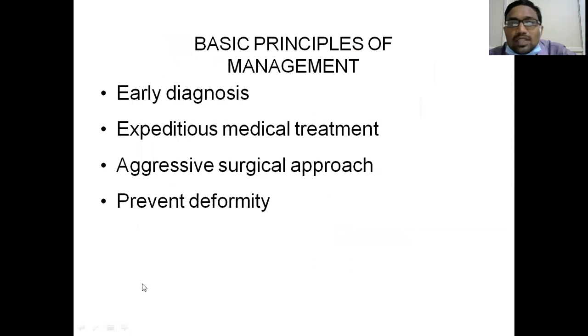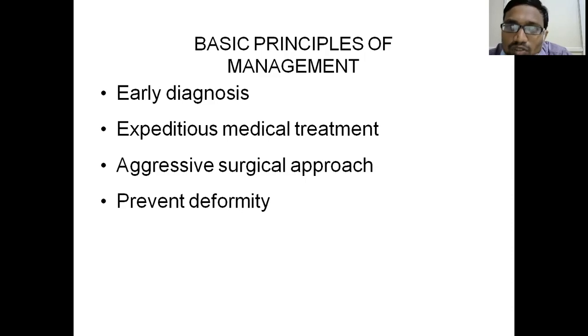And then principles of management. Early diagnosis is the main thing. If you detect it early, even with chemotherapy, with modern chemotherapy, it will be very good. The regimen might be different, but with modern anti-tubercular therapy, if you diagnose it early, you can give him a near normal life. If you go for surgery, it should be a very big surgery. A radical surgical approach has to be done aggressively.